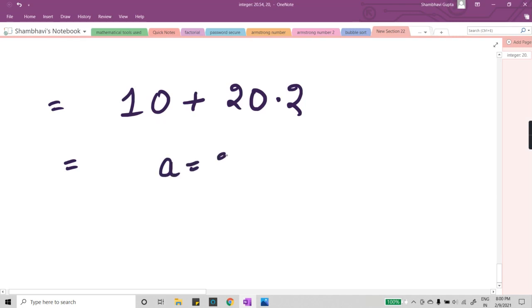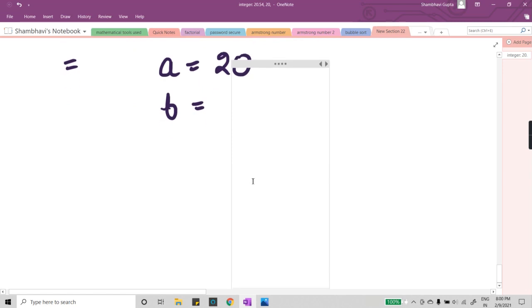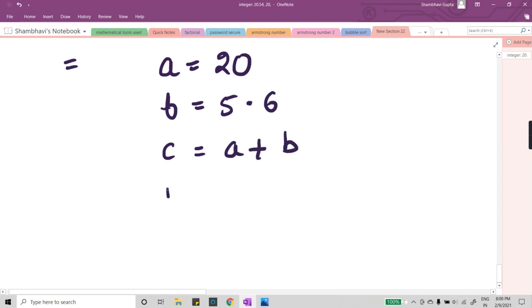Let's say I have written a is equal to 20. I'm writing all these things in a programming language, right? I have written b is equal to 5.6. I have written c is equal to a plus b, and then I would print c. Now, what output will I get here? What will be the final output that I would be getting? Quickly let me know in the chat box, and let me check.